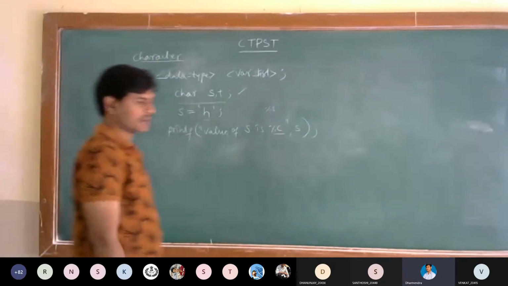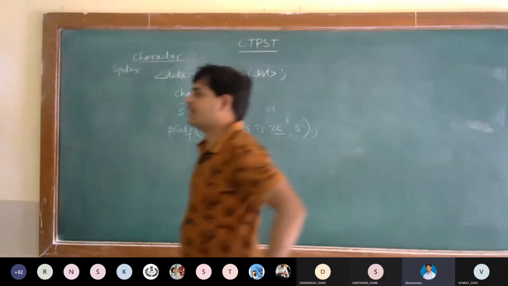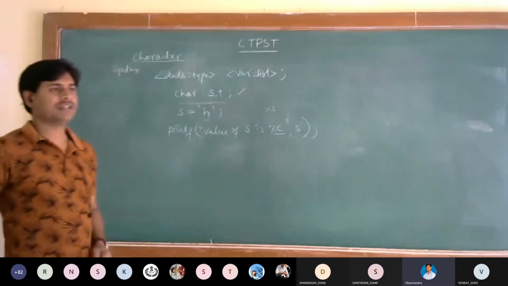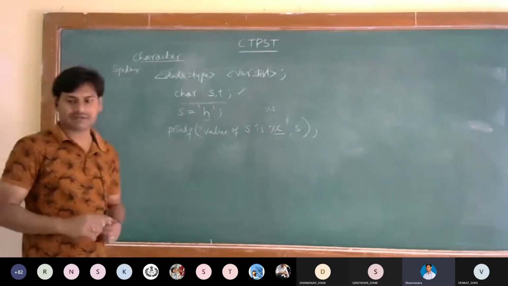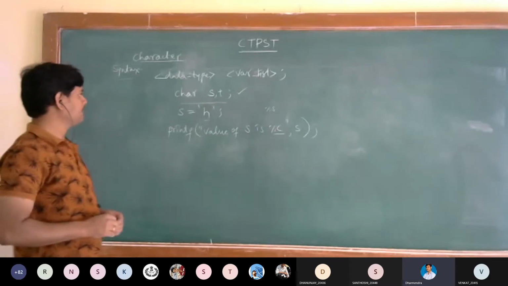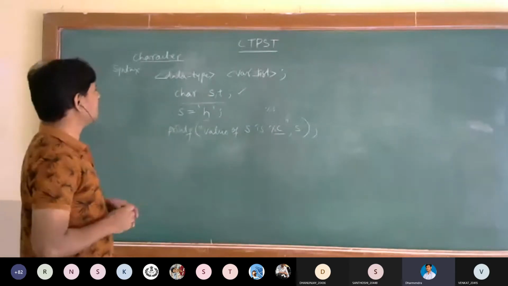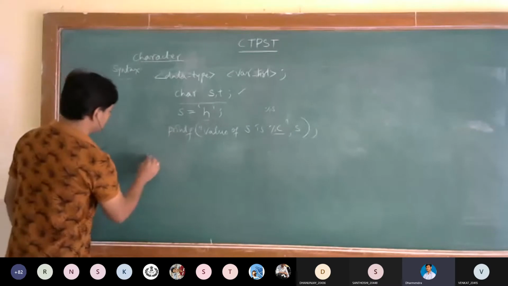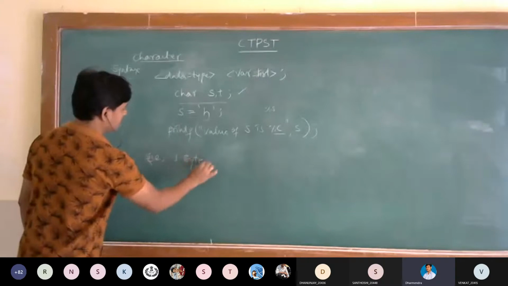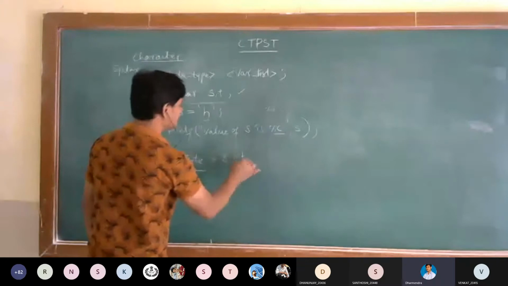Yesterday we have seen integer will hold this much range of values. If it is exceeding that range, we have to go for long int. Here, the character also has a range. The range is the size, which is 1 byte for this. 1 byte means 8 bits.